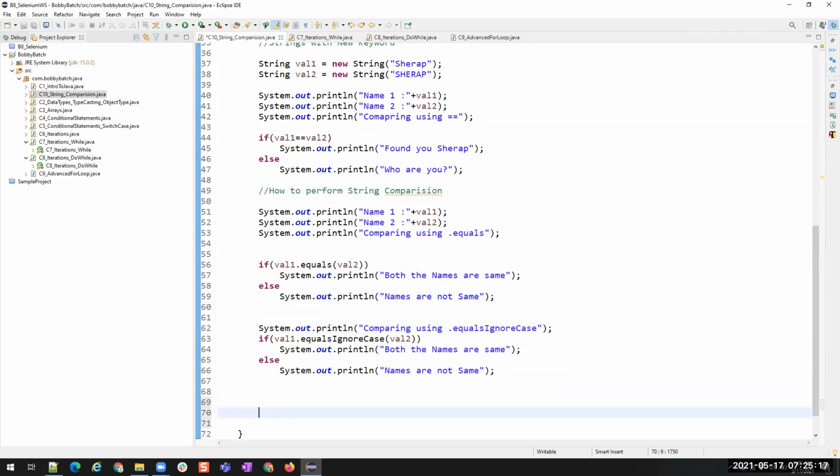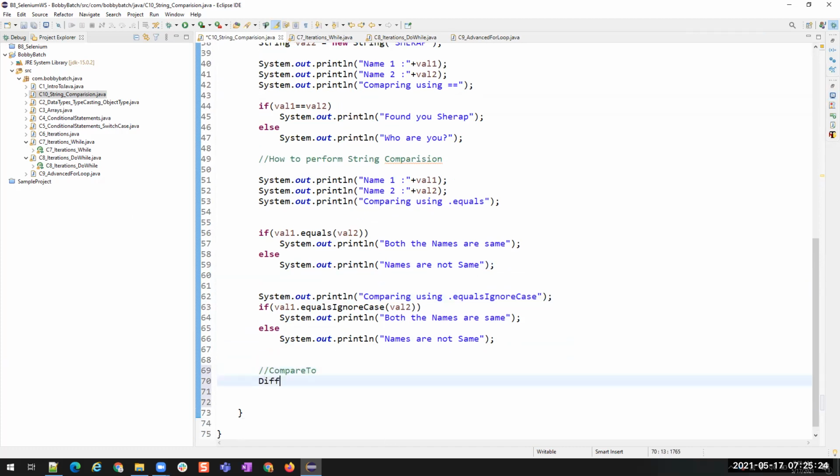Similarly, we have another method called compareTo. Okay, difference between equals and compareTo.